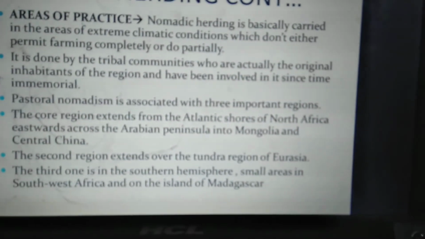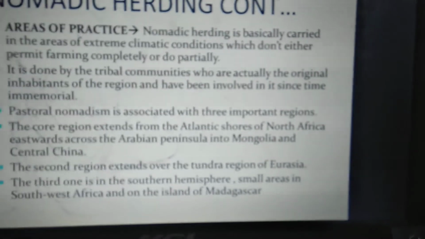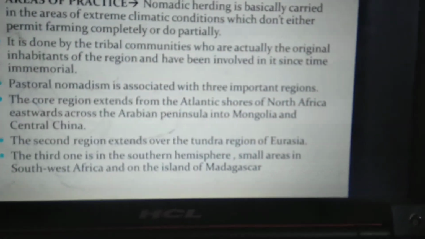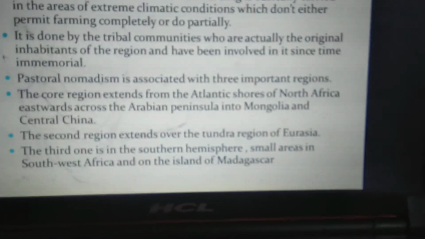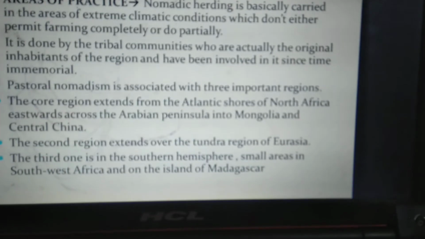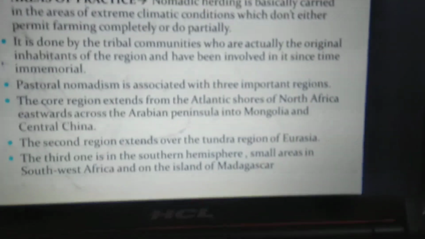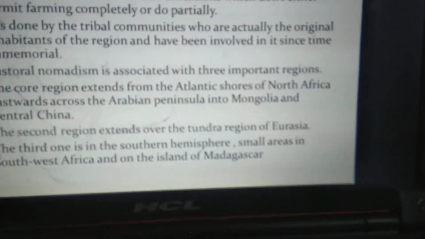Pastoralism is associated with three important regions. The first or the core region extends from the Atlantic shores of North Africa, moving eastwards across the Arabian Peninsula into Mongolia and central China. The second region extends over the tundra region of Eurasia, and the third one is in the southern hemisphere, where there are small areas in southwest Africa and on the island of Madagascar.